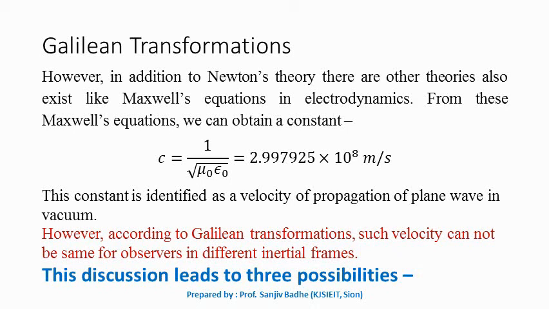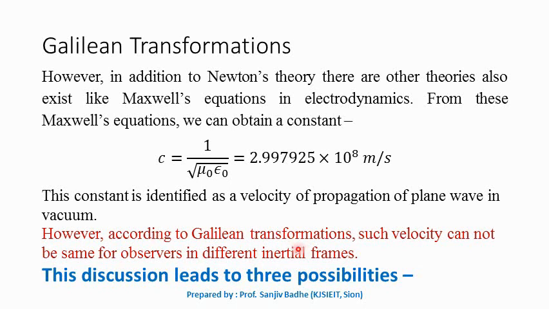In addition to Newton's theory, there are other theories also in physics, like Maxwell's equations in electrodynamics. From this Maxwell's equation, one constant is obtained, c, which is equal to 1 upon square root of mu naught epsilon naught, and its value is obtained as 2.997925 into 10 raised to 8 meter per second, approximately 3 into 10 raised to 8 meter per second. This constant is identified as velocity of propagation of plane wave in vacuum. We call it as velocity of light in free space.